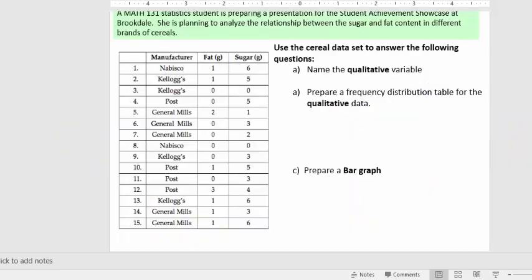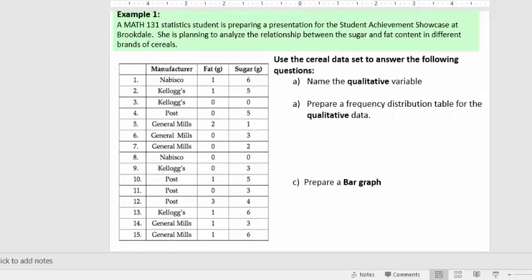So here we have some data. We have data on 15 different cereals. So they're organized by manufacturer, how many grams of fat they have per serving, and how many grams of sugar they have per serving. So we actually have three separate variables here. So we might want to call this one variable 1, that one variable 2, and that one variable 3. Why are they variables? Because they change, right? The manufacturer can change, the number of grams of fat can change, and the number of grams of sugar can